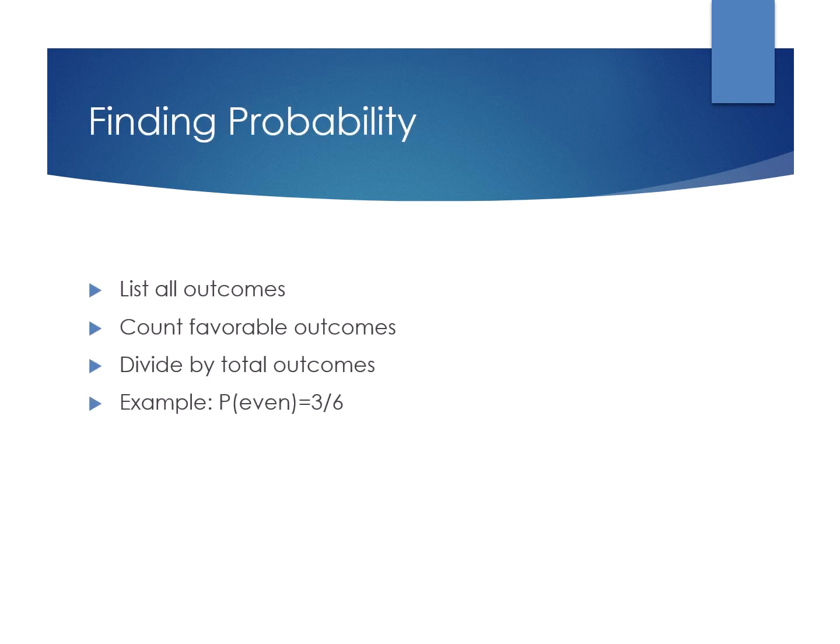Finding probability. To find probability, first of all, list all outcomes. Then we count favorable outcomes. After that, we divide by the total number of outcomes. This method works when outcomes are equally likely. For example, the probability of an even number on a die is 3 out of 6.